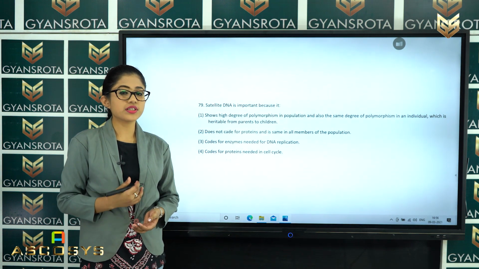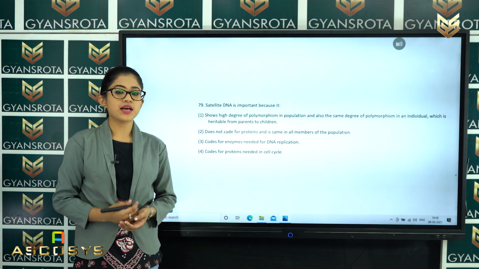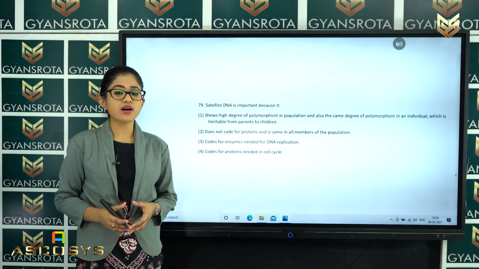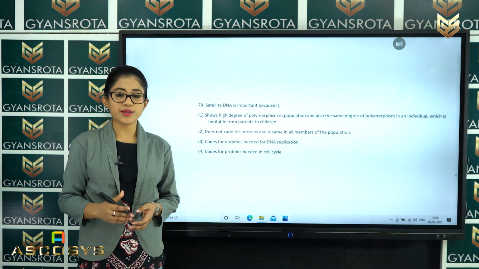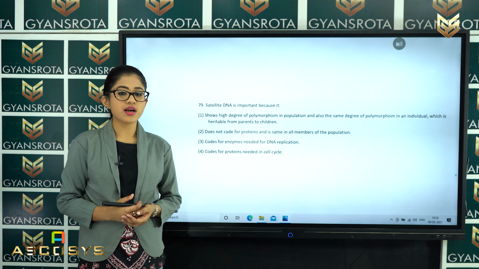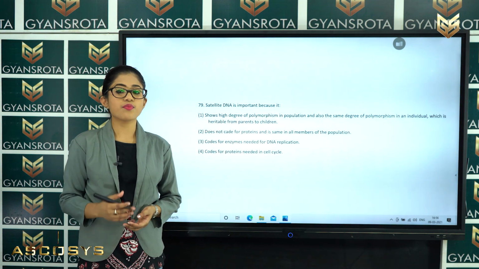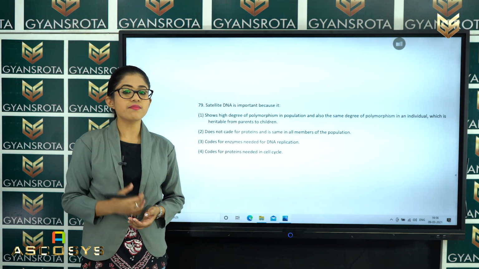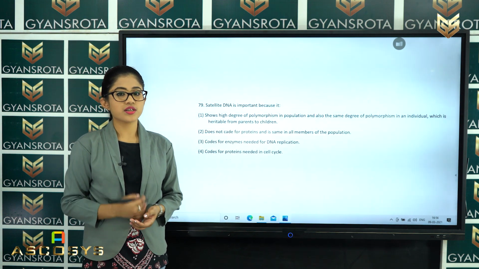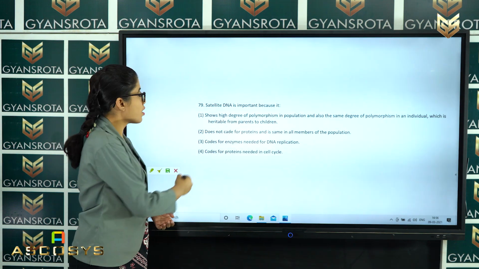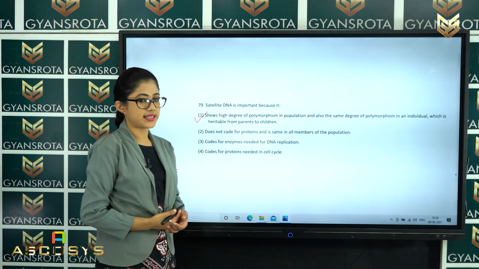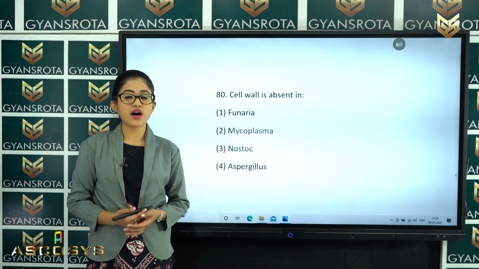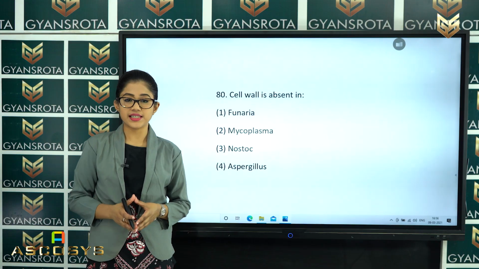So, what is the importance of this satellite DNA? Satellite DNA is very important. Why is it so? It is because it shows high degree of polymorphism in population and also the same degree of polymorphism in an individual which is heritable from parents to their children. So, from the following options, option number 1 is the correct answer for this question. Now, let us see the next question. Now the next question is question number 80.